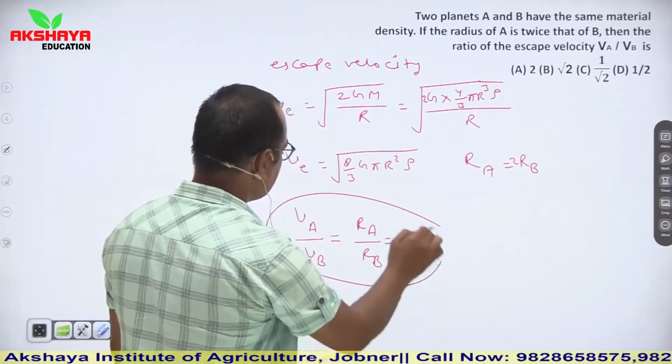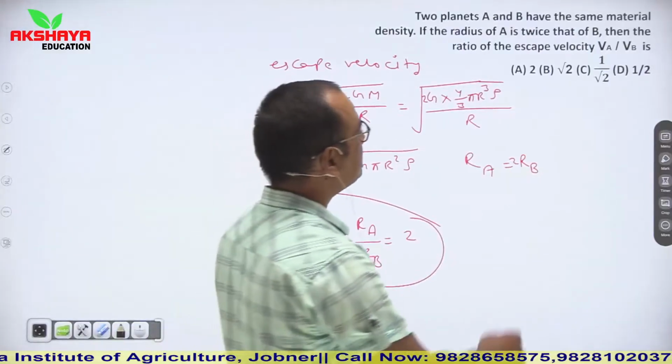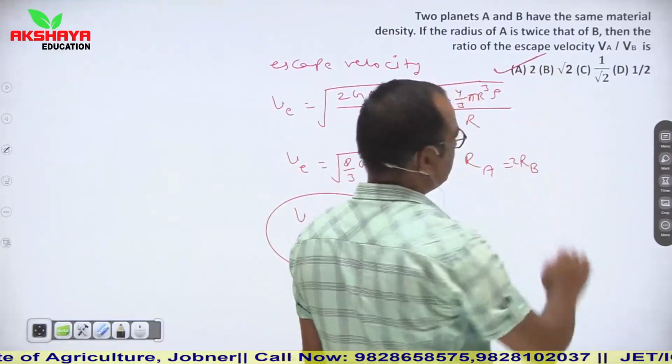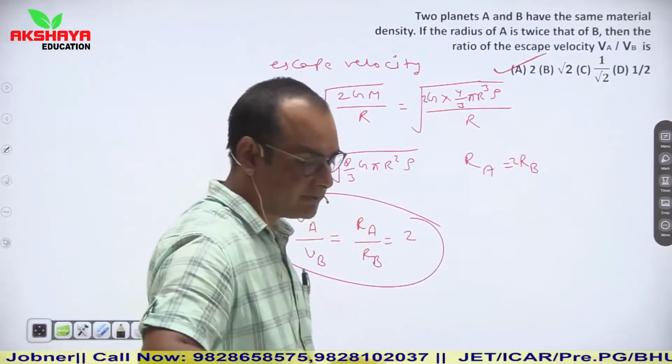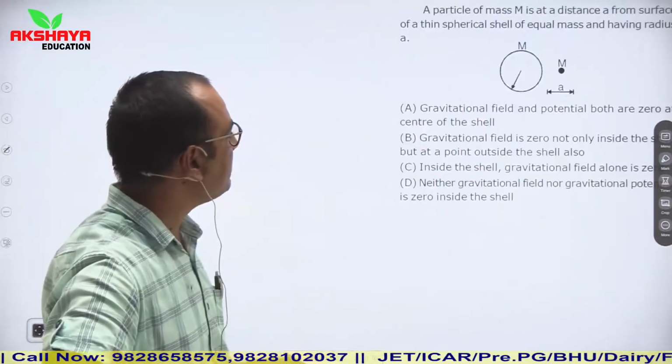So what is the ratio of VA upon VB? Twice. So our option number A is correct. So this is another pattern of question. Now let us talk about the next pattern.